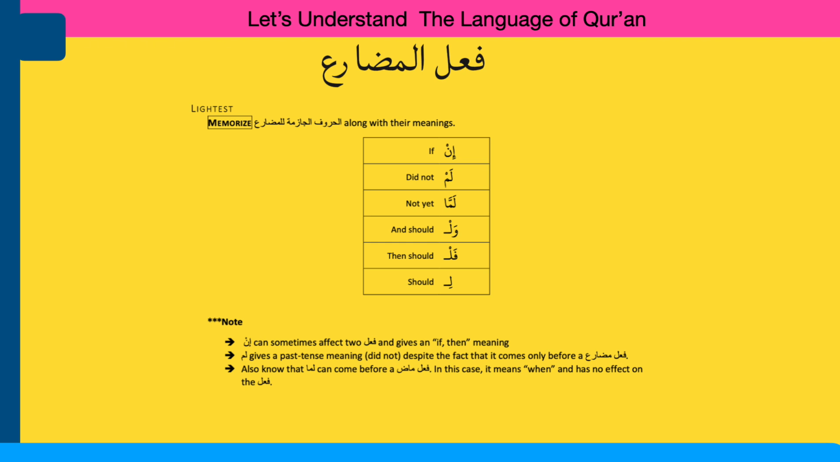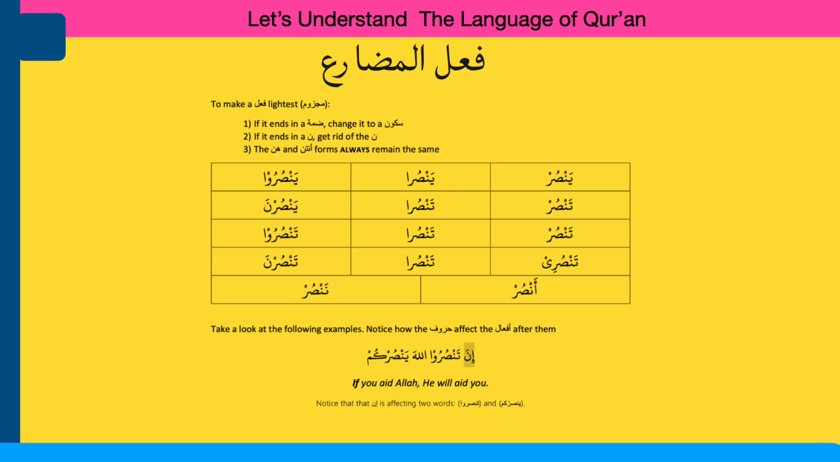Memorize al-huruf al-jazima lil mudare along with their meanings: in, if; lam, did not; lamma, not yet; wal, and should; fal, then should; li, should. In can sometimes affect two fails and gives an if-then meaning. Lam gives a past tense meaning, did not, despite the fact that it comes only before a fail mudare. Also know that lamma can come before fail madi. In this case it means when and has no effect on the fail.